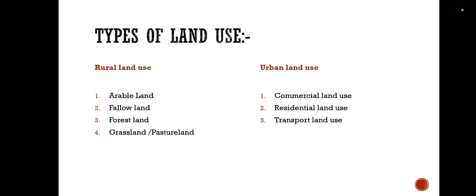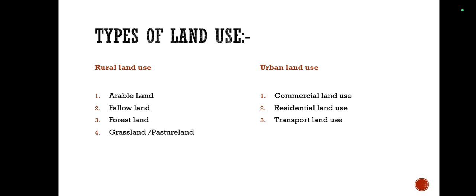First is commercial land use. Some parts of the cities are used only for commercial purposes. In these areas, there are many shops, banks, and offices. This has given rise to the concept of the Central Business District (CBD). For example, in Mumbai, the Fort area or the BKC, Bandra Kurla Complex.